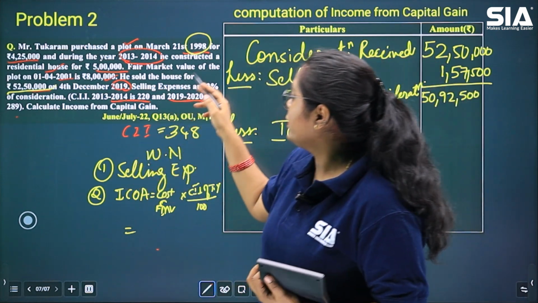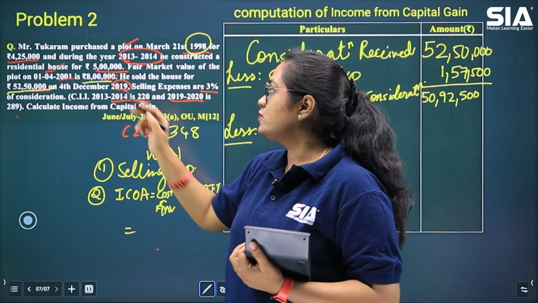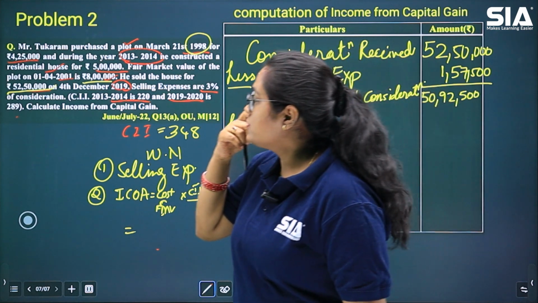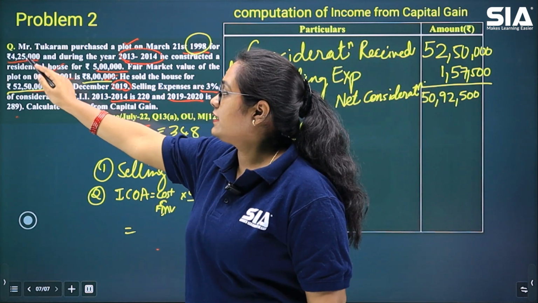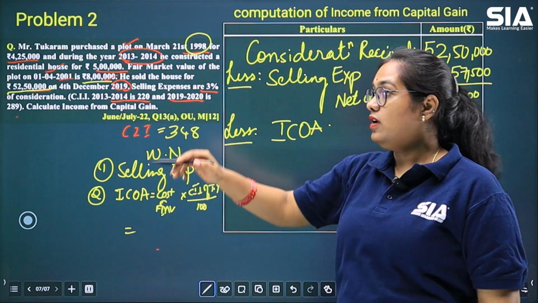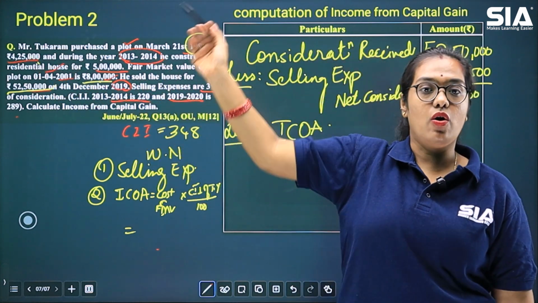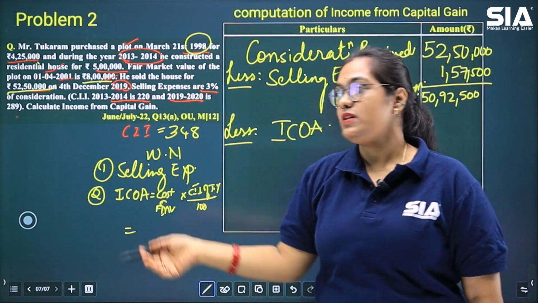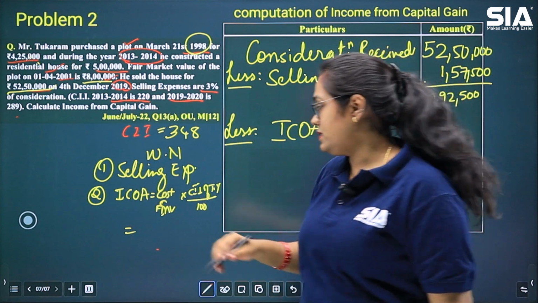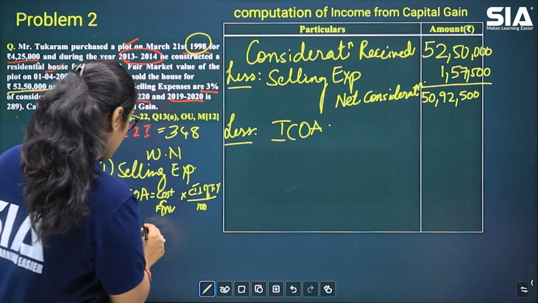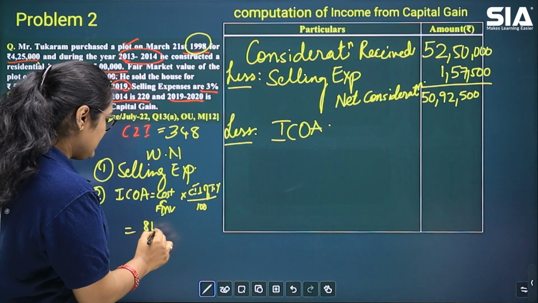Is the fair market value given? Yes. The fair market value is rupees 8 lakh, whereas the actual cost of the asset is 4 lakh 25,000. So from these two values, whichever is higher, cost of asset or fair market value. So for us, fair market value is higher.